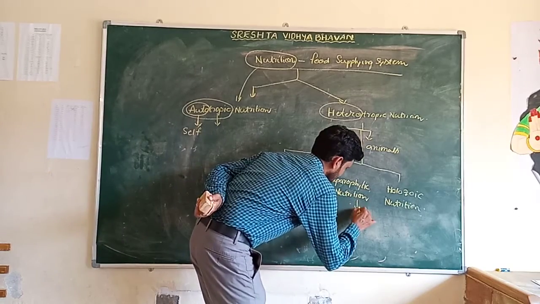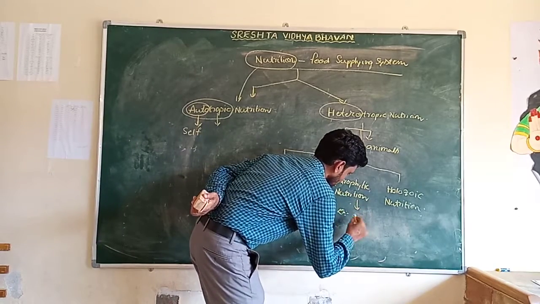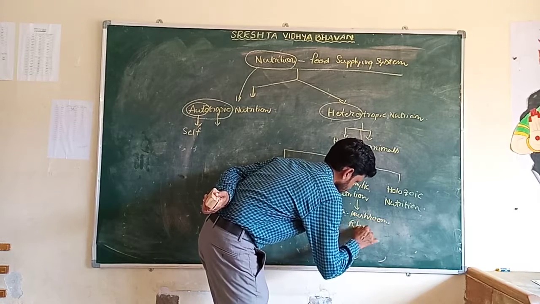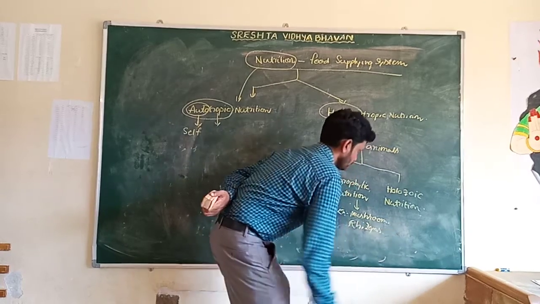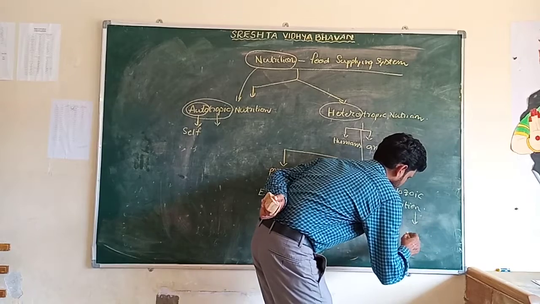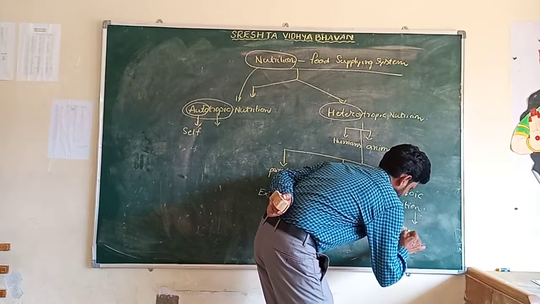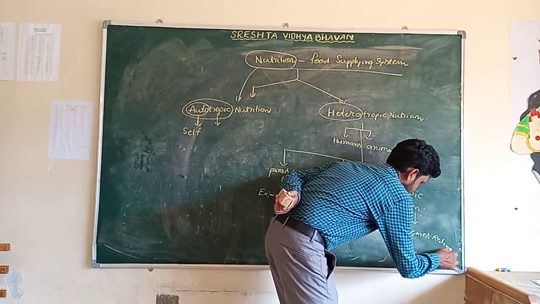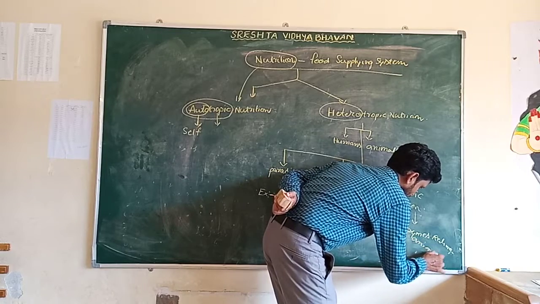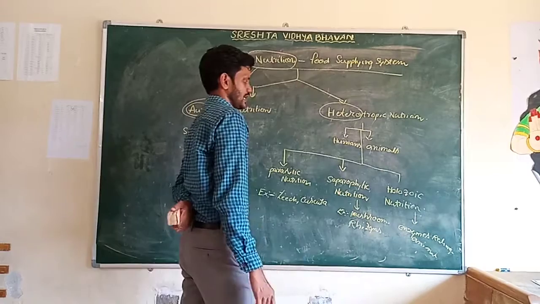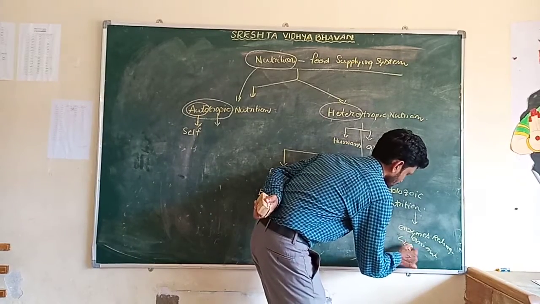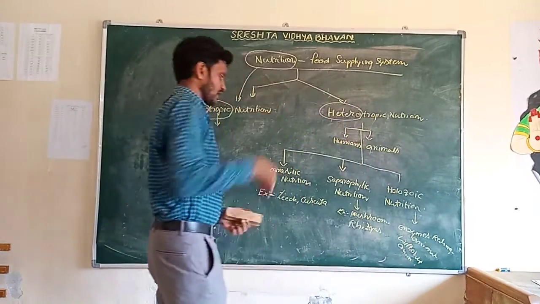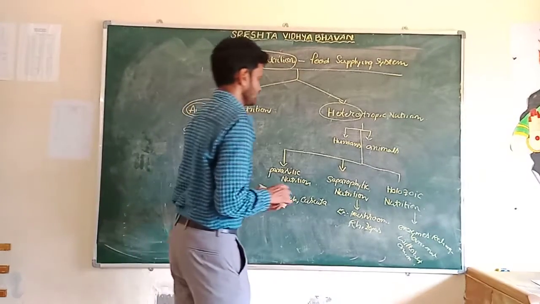Saprophytic nutrition, for example mushroom and rhizopus. Holozoic nutrition, for example enzyme-releasing animals, and also some microorganisms.